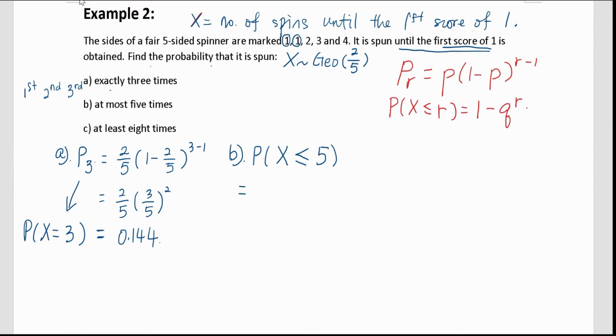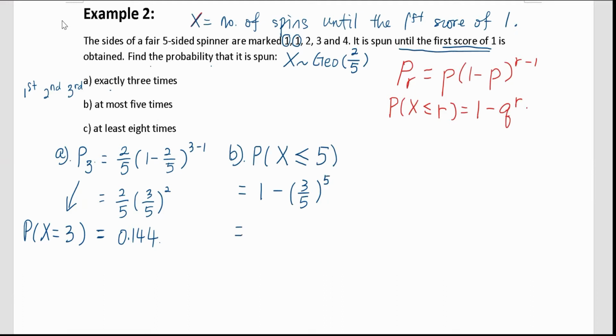As you can see, for the probability of X less than or equal to 5, the r is 5 here. So we just take 1 minus q, where q is basically 1 minus p, in this case 3/5, to the power of 5.